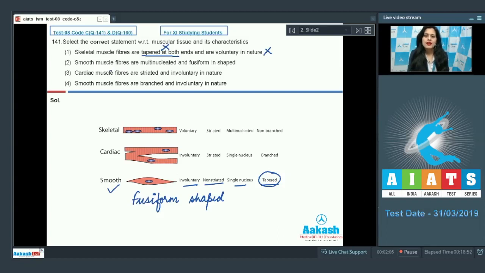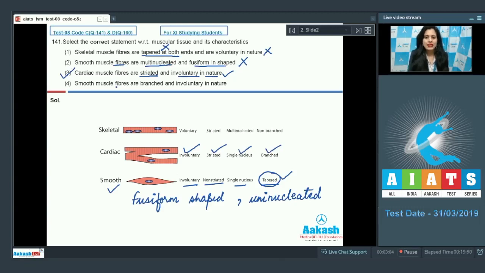The next statement is smooth muscle fibers are multinucleated and fusiform in shape. And this is an incorrect statement, so cannot be a correct answer to our question. Because as we have already seen, smooth muscle fibers are uninucleated and tapered at both ends. The next statement is cardiac muscle fibers are striated and involuntary in nature. And as it is a correct statement, so this is a correct answer to our question. Because cardiac muscle fibers are involuntary, striated, uninucleated and branched muscle fibers.